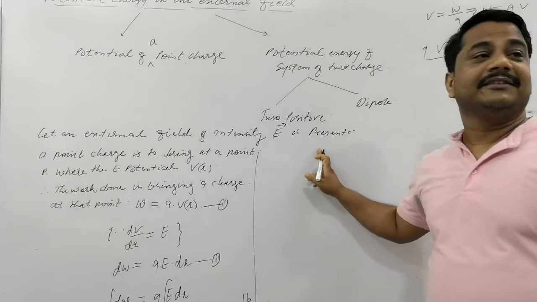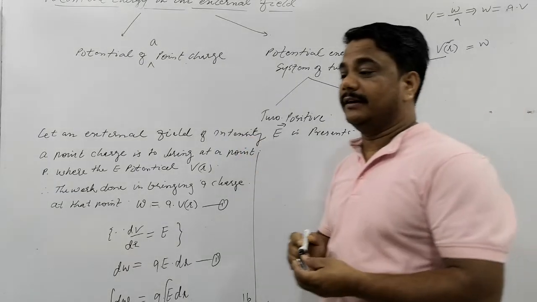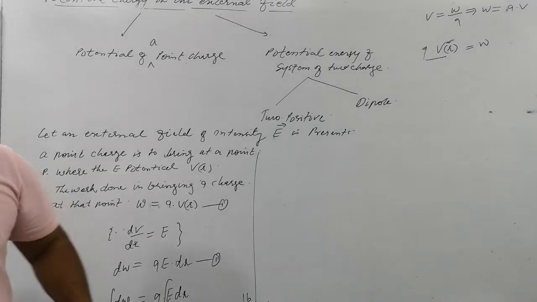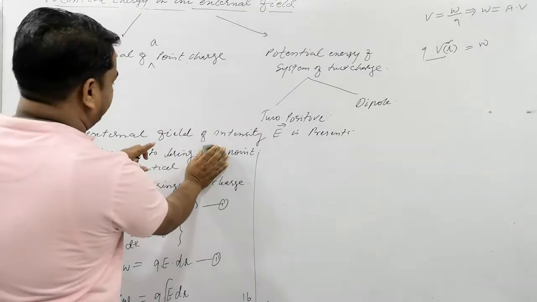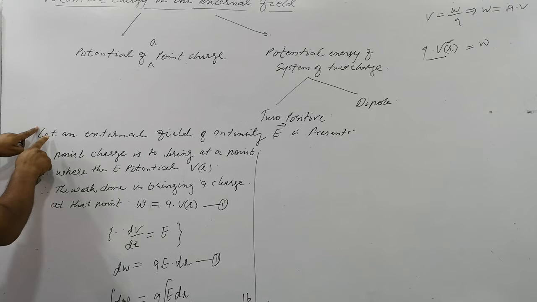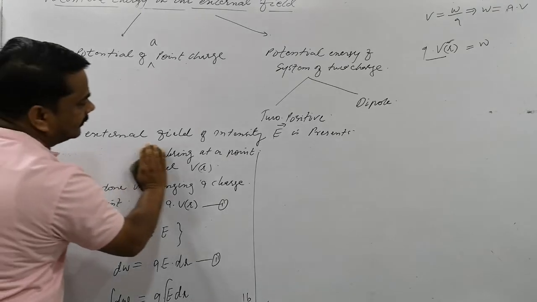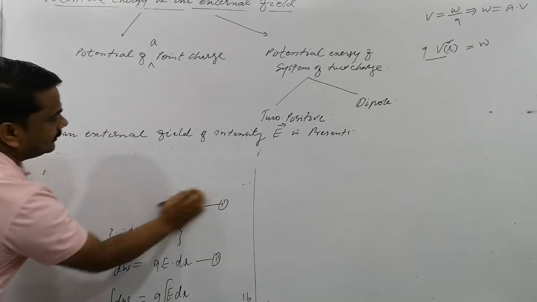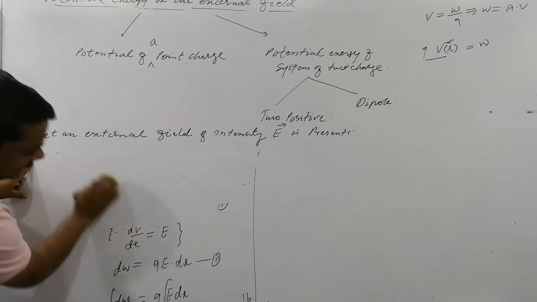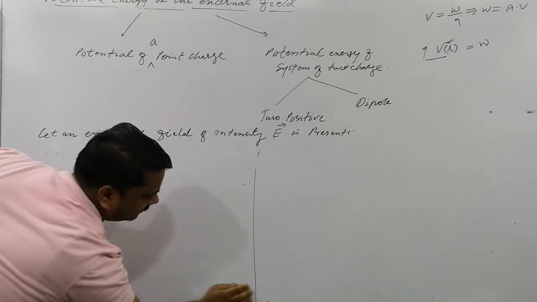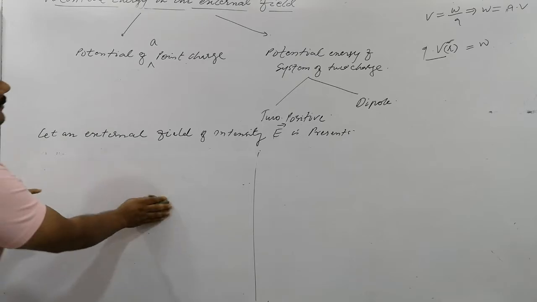I told you the electrostatic potential energy of one charge, and now I'm telling you due to two charges. One topic is complete here, a point charge. This is a common line. Now I'm deleting this, alright? This is the line for the potential energy of a point charge. We'll remember this. Now second,